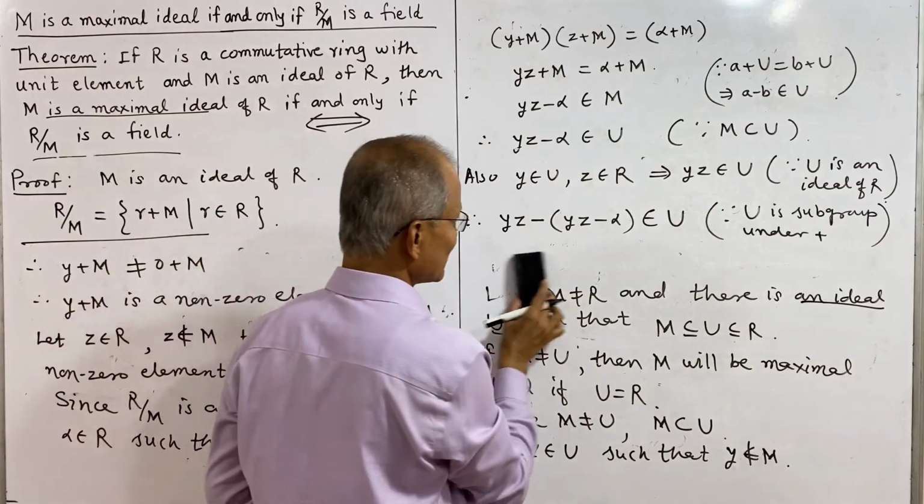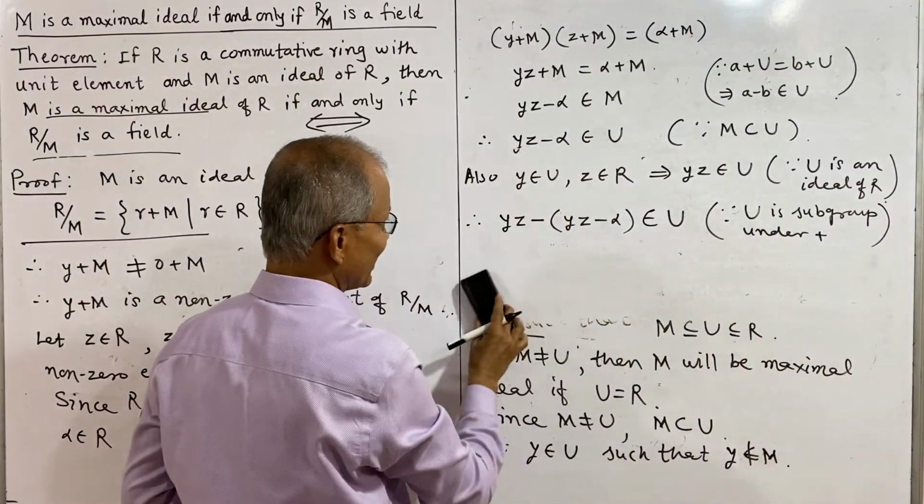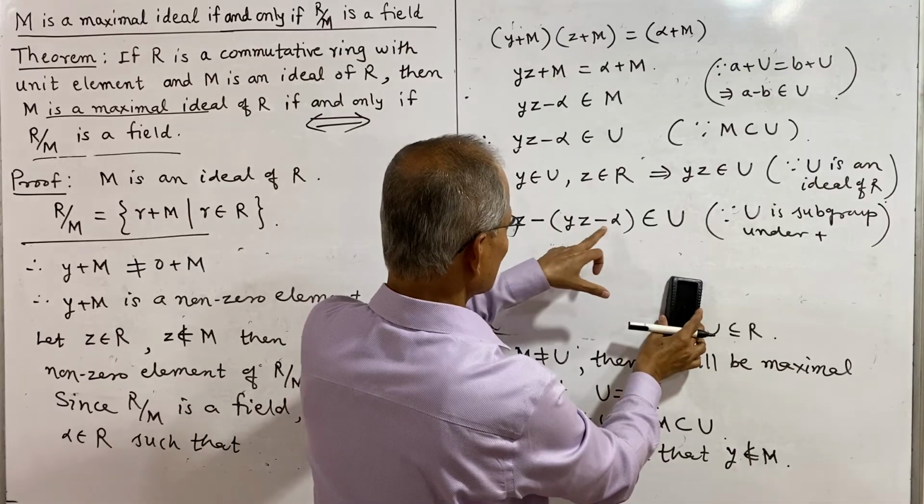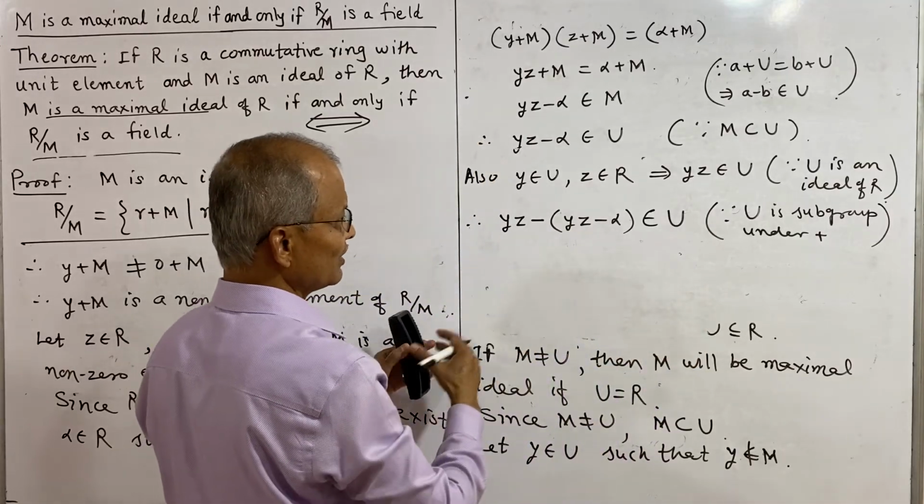But what is this difference? yz minus yz, and minus of minus is plus alpha, so it is only alpha.